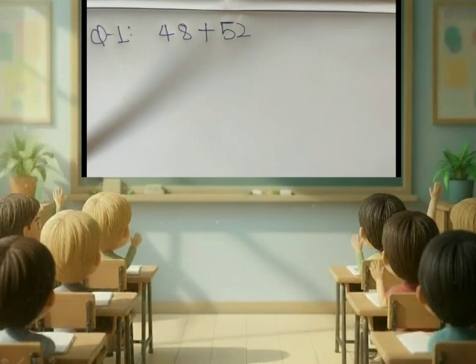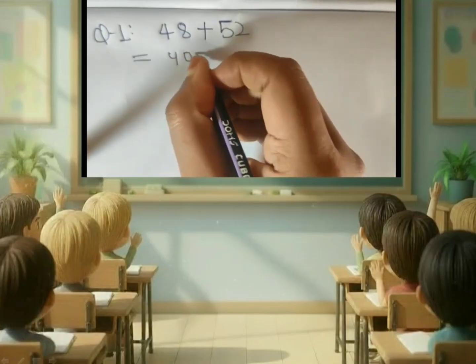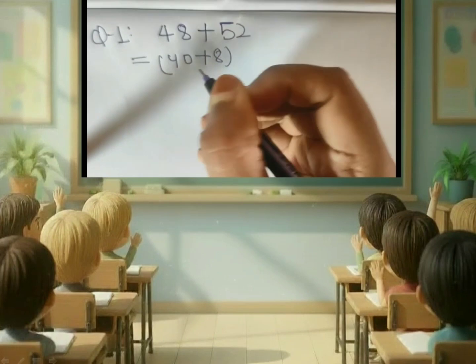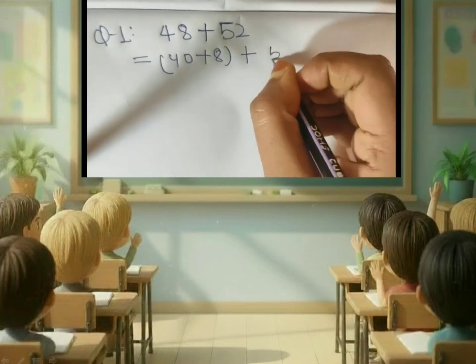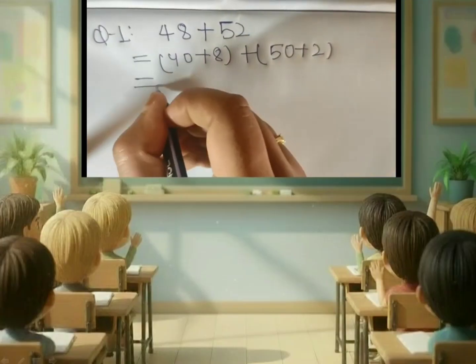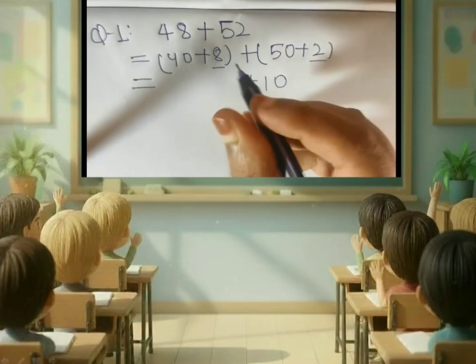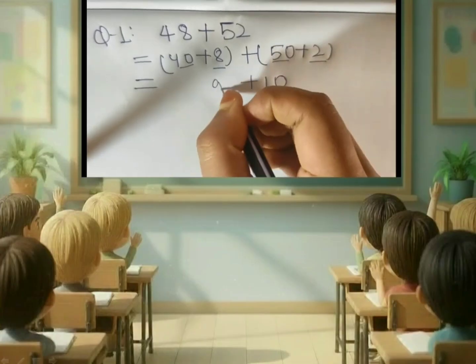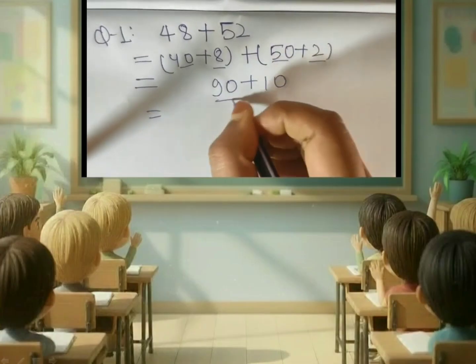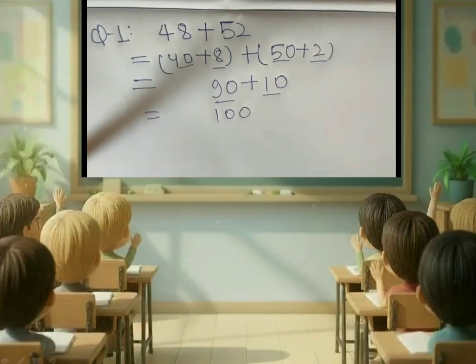So here we are given 48 plus 52. When 48 is split in two parts, it becomes 40 plus 8. And when 52 is split in two parts, it becomes 50 plus 2. So 8 and 2 together become 10, and when 40 and 50 are added together, it becomes 90. So 90 plus 10 becomes 100. We got the answer in much less time and also in the simplest way.